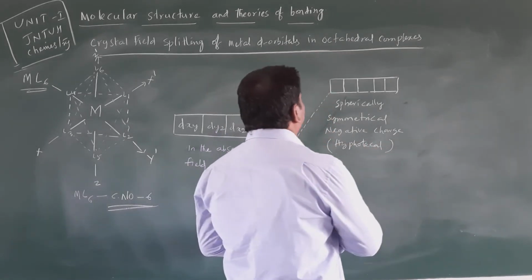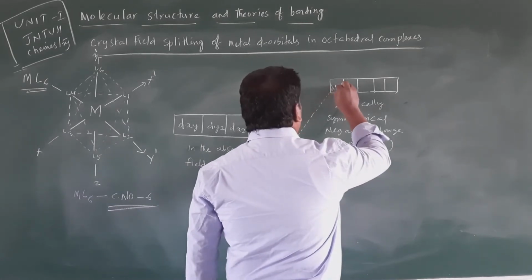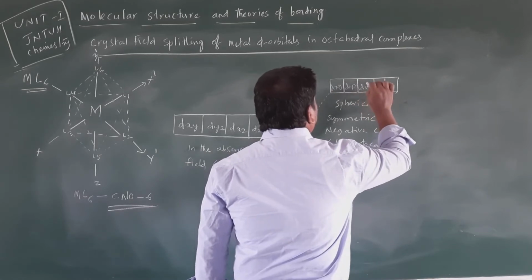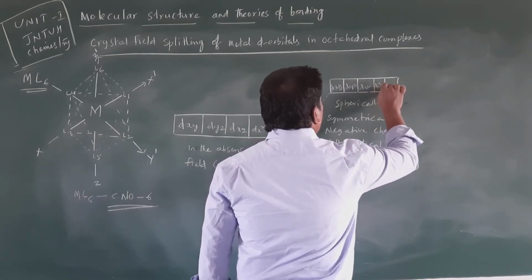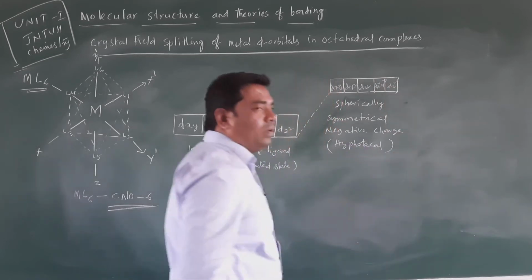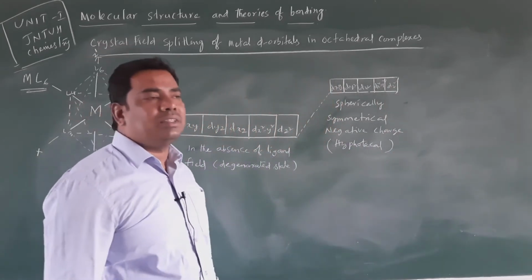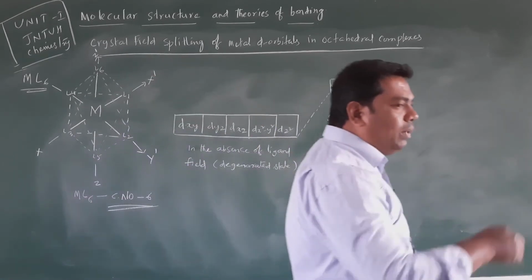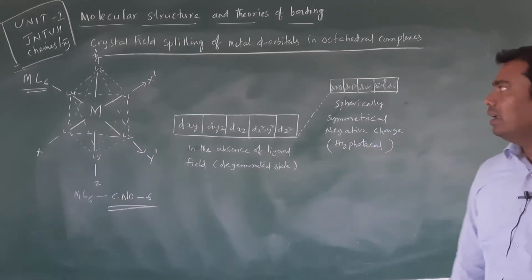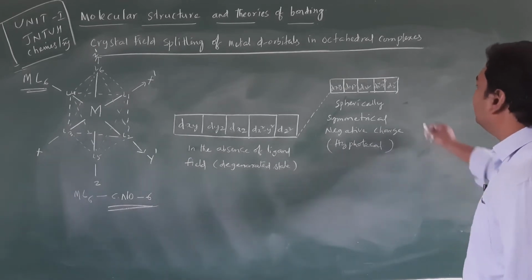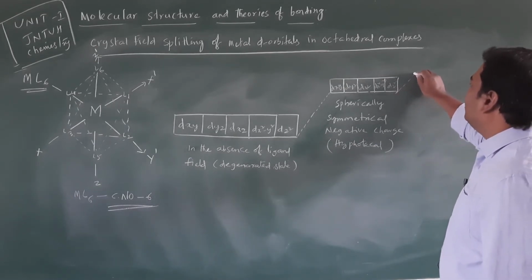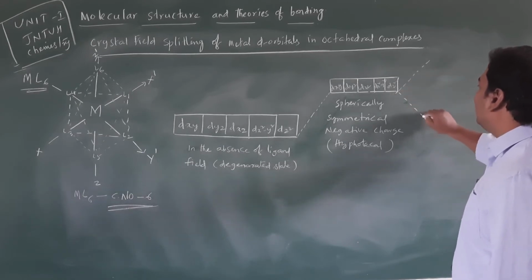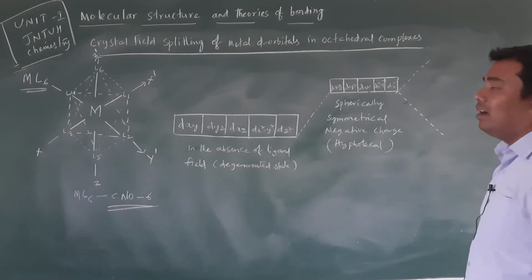Okay, right. So the metal d orbitals are dxy, dyz, dxz, dx square minus y square and dz square. So this is an imaginary, hypothetical state. When the ligands completely approach the metal atom along their coordinate axis, the degeneracy of these metal d orbitals is lifted.